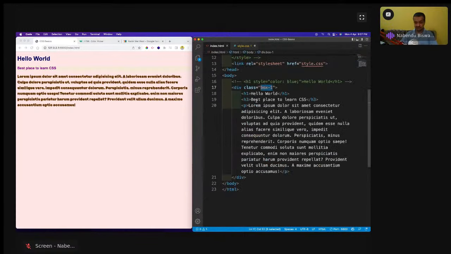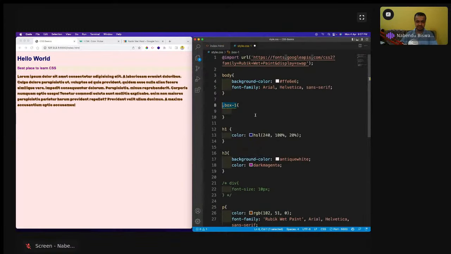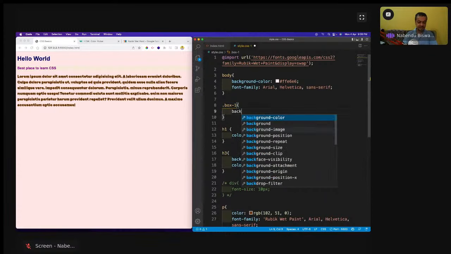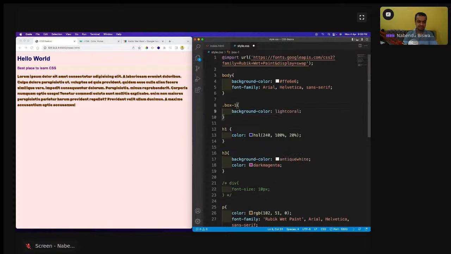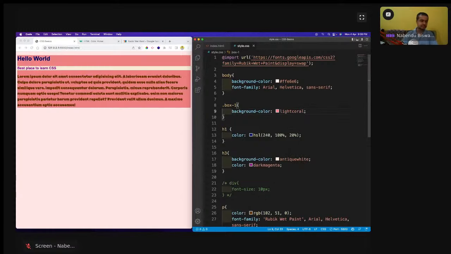So class is a keyword. This name can be anything. Okay, so box1 I have given, and then I'll give the background color as light coral maybe. So light coral, it is showing nicely like this.